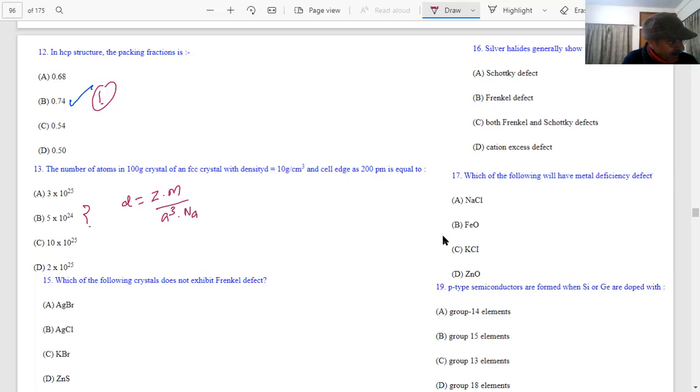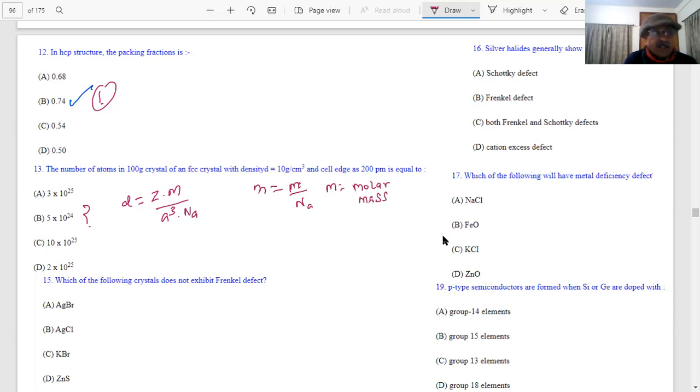So you have Z M upon a cube by N, students. And what is M, students? What is M? The number of atoms in 100, what is M? 100. M here is actually the mass of the unit cell divided by N. What is M, students? M by N. What is M? This is a capital M, students. Okay, capital M is molar mass. Did you determine the molar mass?